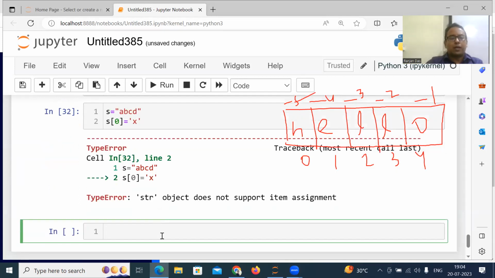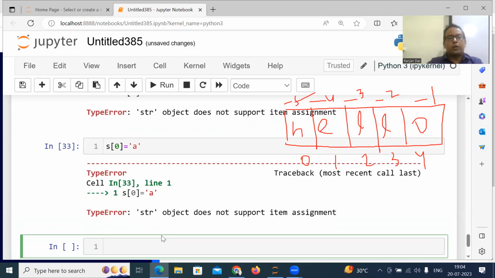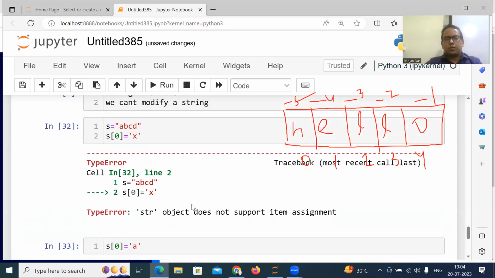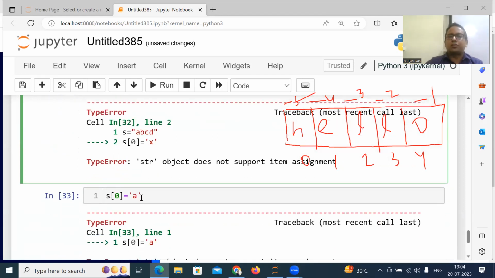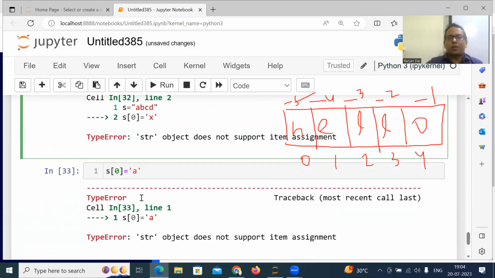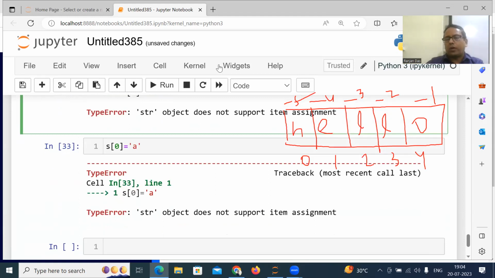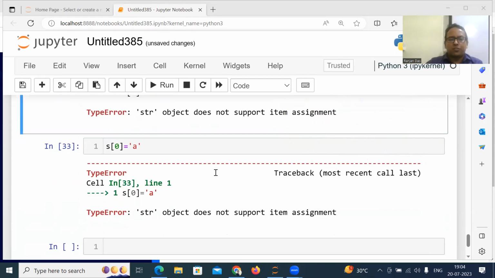You cannot modify. Even if you write S of 0 equal to, let's say, A, this is also error. You cannot reassign. The string contains first element is A. Even if you assign the same element, you cannot. That is called a string is immutable. You cannot edit a string. Okay. That's an important property of string.